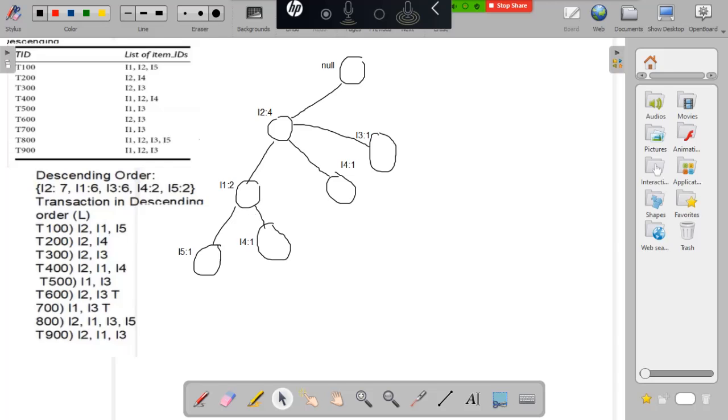So the fourth transaction, I2, I1, I4, got attached.